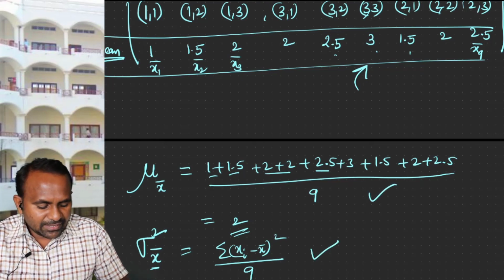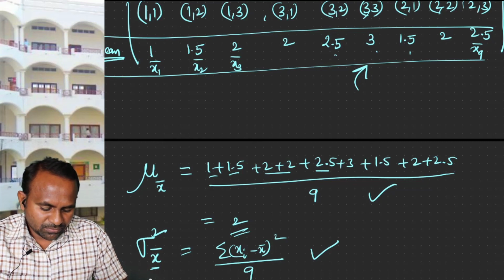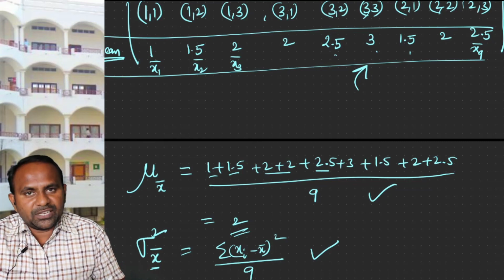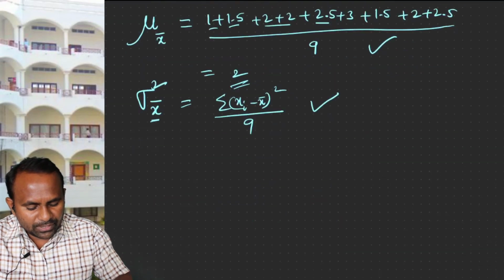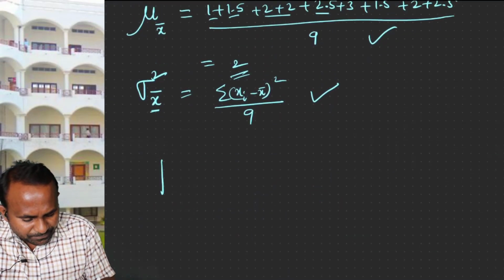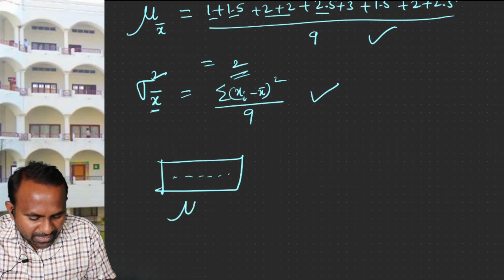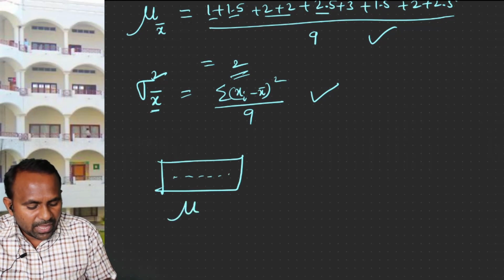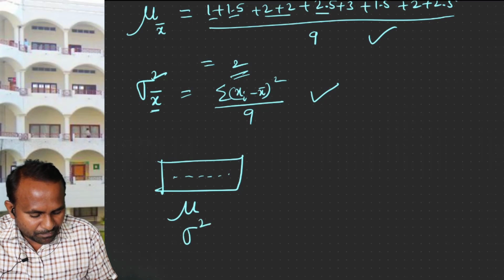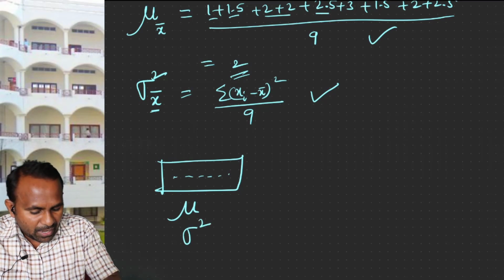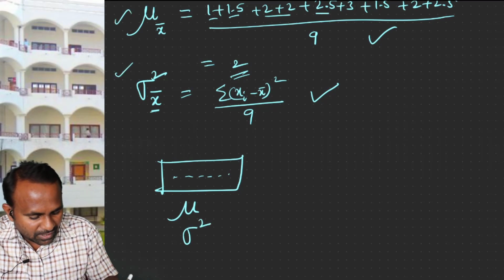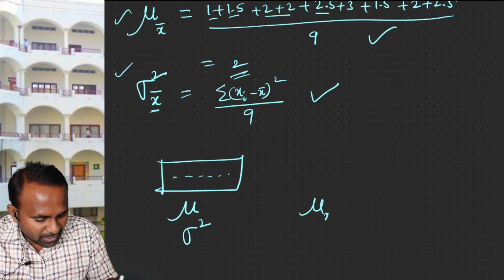And see, there is a relation between these two and the population mean and variance. What I want to tell you is, suppose your population is the collection of data whose mean is indicated with mu and whose variance is indicated with sigma square, and with this distribution you have found mu x bar and variance of x bar.